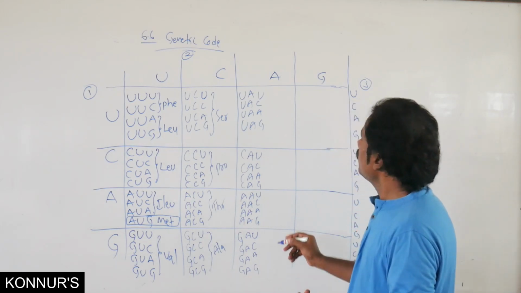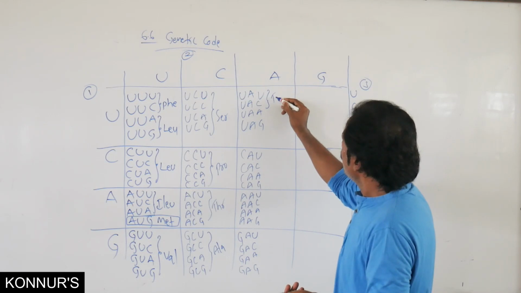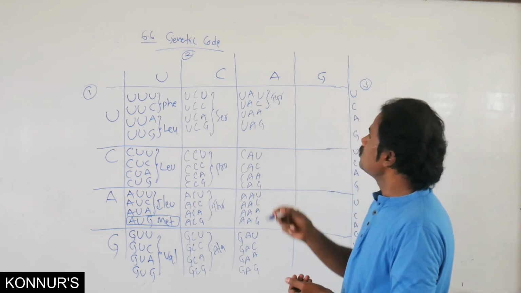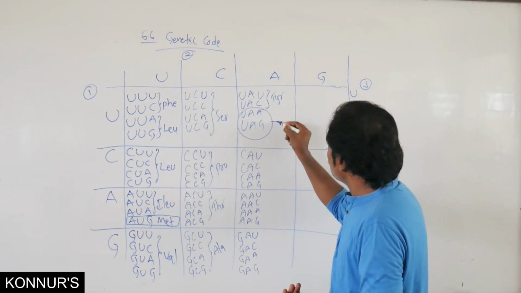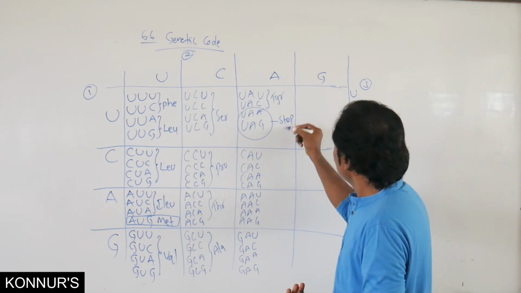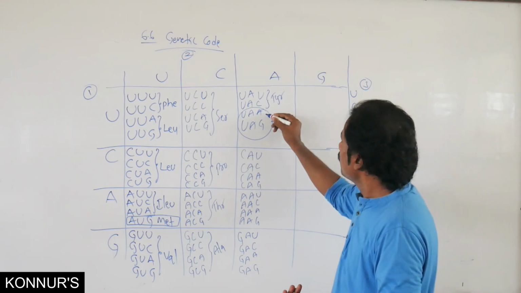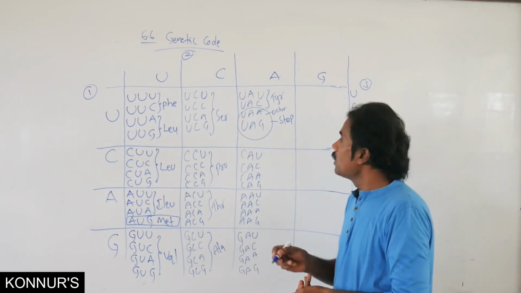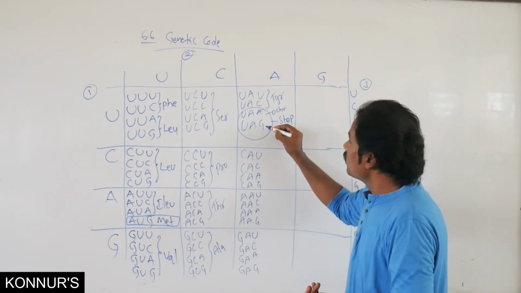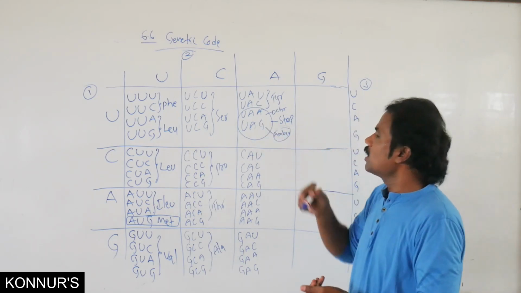Here one can represent tyrosine, tyrosine, but these two are stop codons. UAA is ochre, and UAG is amber. Both are stop codons.